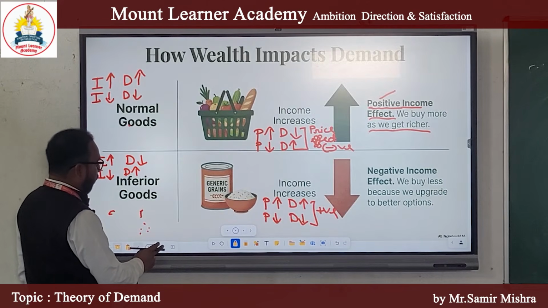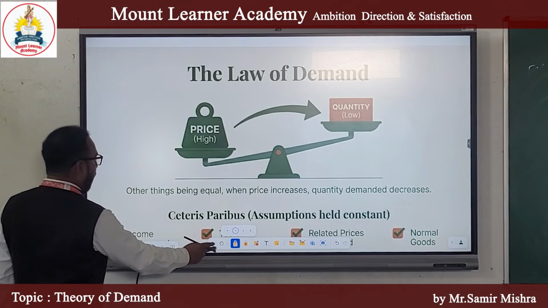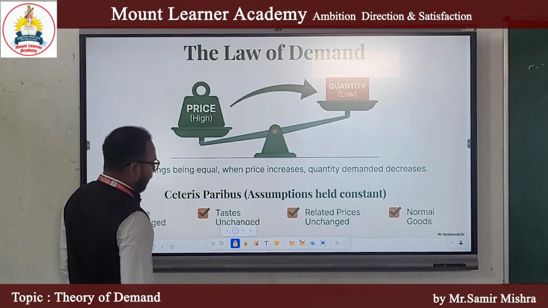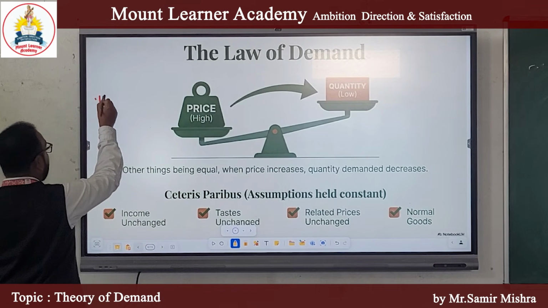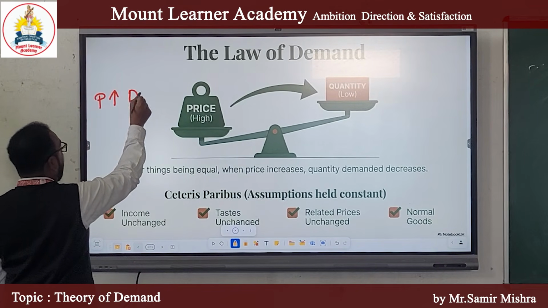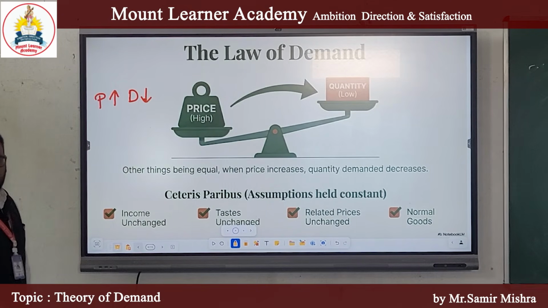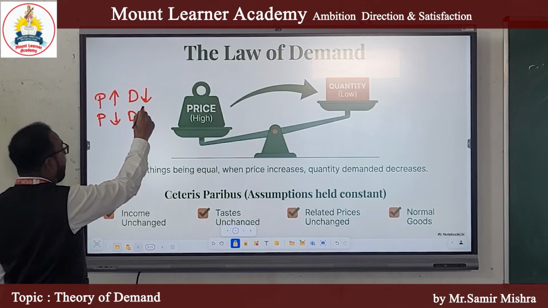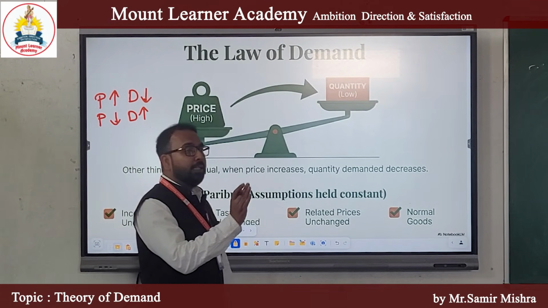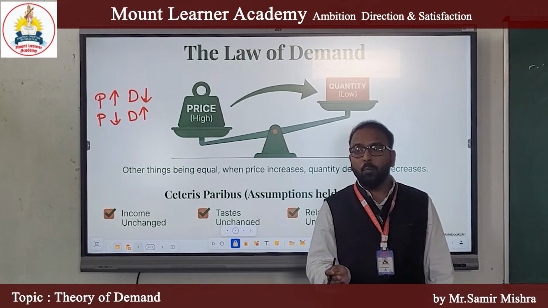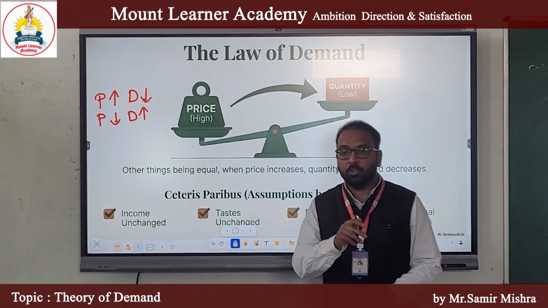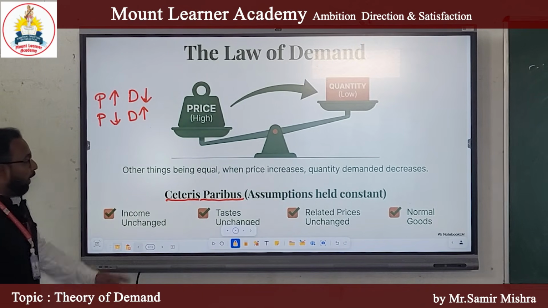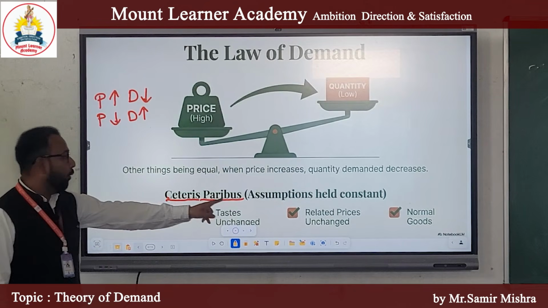Next we will talk about law of demand. As you know, law of demand states when price of a commodity increases, its quantity demanded decreases, and when price of a commodity decreases, its quantity demanded increases, other things remaining constant. What do you mean by other things? Other things is also known as ceteris paribus. It's important for your exams.